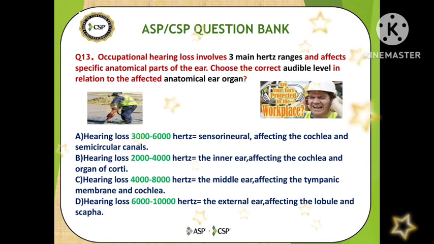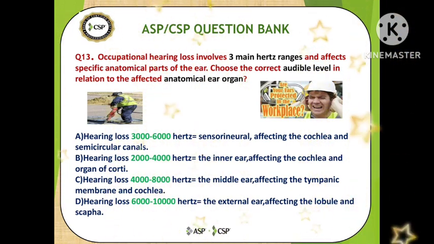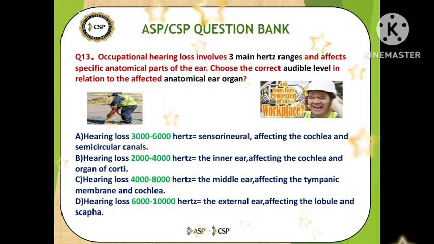A: Hearing loss 3000 to 6000, which affects the cochlea and semicircular canals. B: 2000 to 4000, affecting the cochlea and organ of Corti. C: Hearing loss 4000 to 8000, the middle ear, affecting the tympanic membrane and cochlea. And option D is 6000 to 10,000, the external ear, affecting the lobule and scapha.